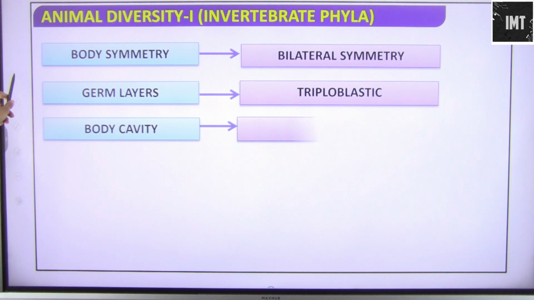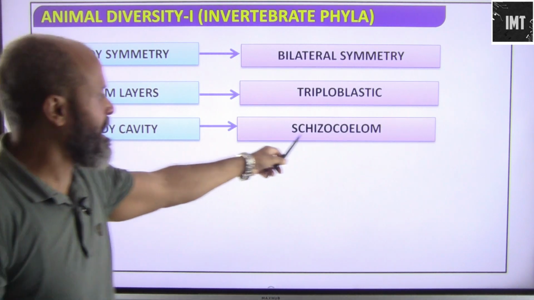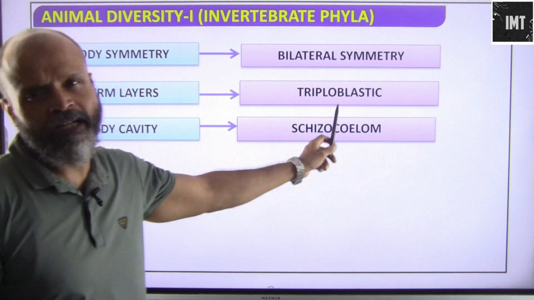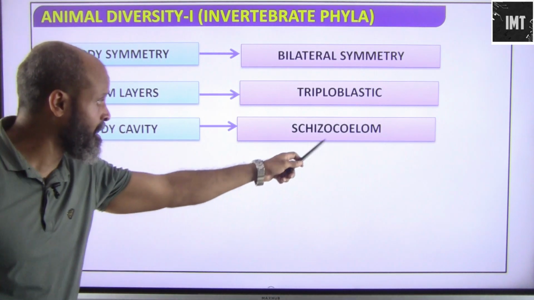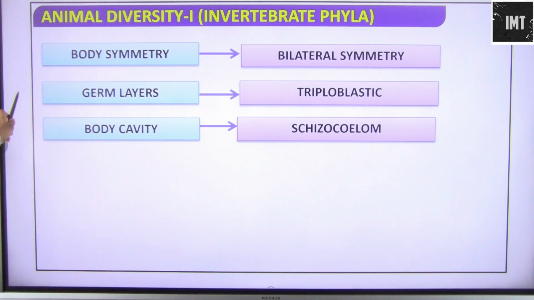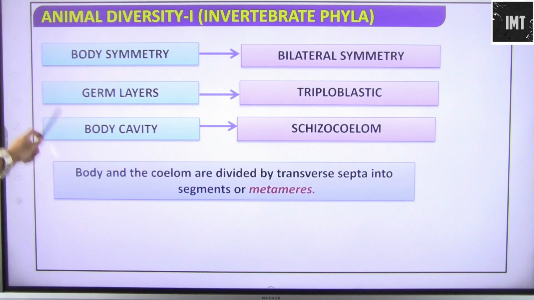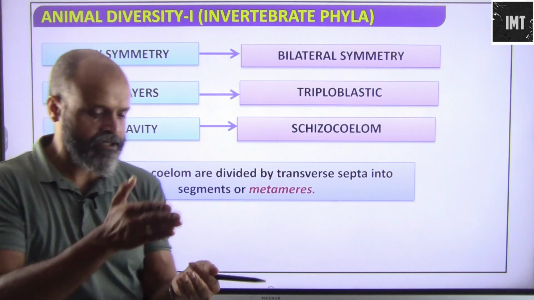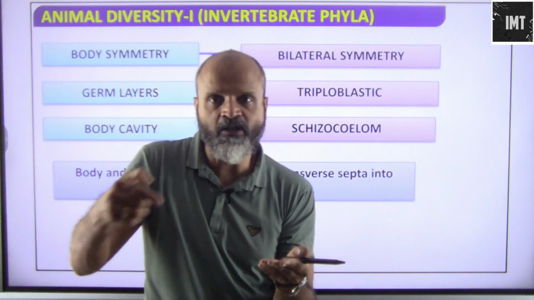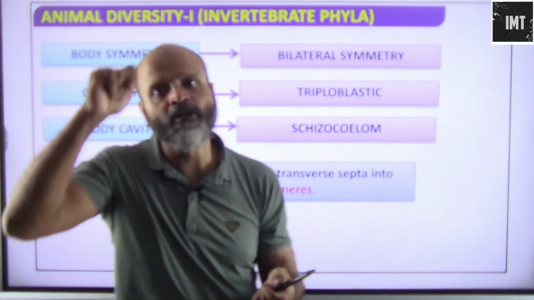Also, if we see the body cavity, this is basically schizocoelom, which develops mainly from the mesoderm layer. So the body cavity here has developed from the mesoderm layer, and hence it is known as schizocoelom. Now the body and the coelom are divided by transverse septa into segments called metameres. So these are segments, these rings that you see, the body is basically divided into rings.